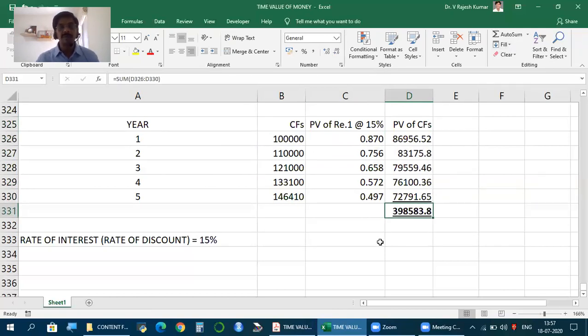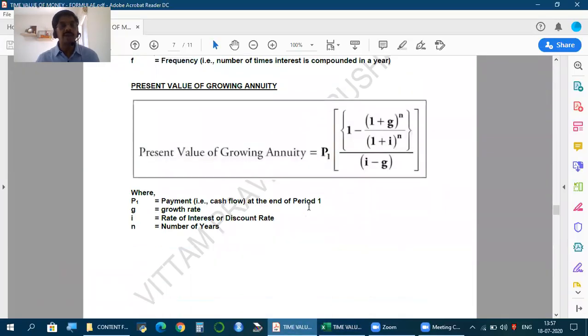But as I've been telling you, if this is what we have to do, this is how we have to calculate, what's the use of learning time value of money? Calculate, there is no hard and fast rule, you can calculate. But what we must know is the model or the formula to find present value of growing annuity. So we know what is growing annuity, how to find present value. Then this is the case.